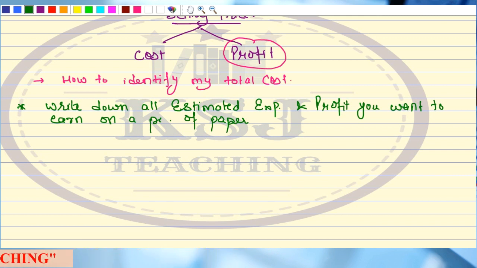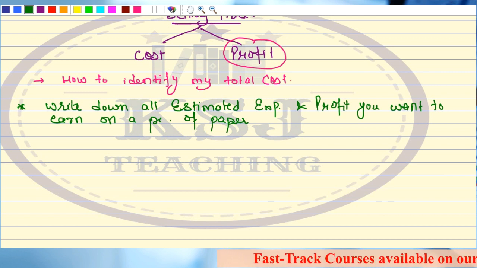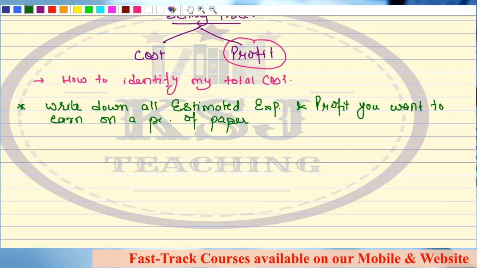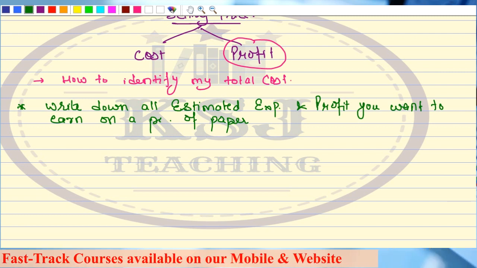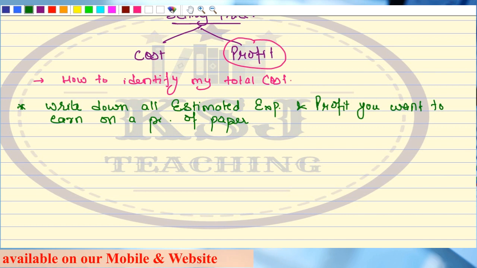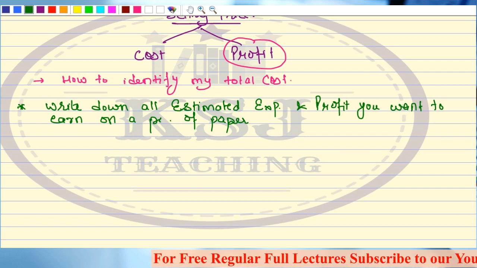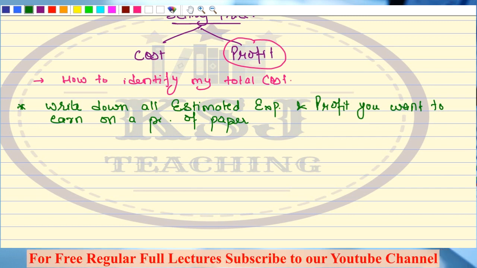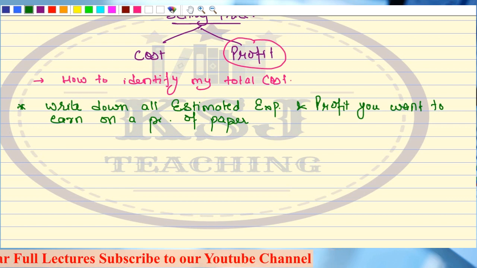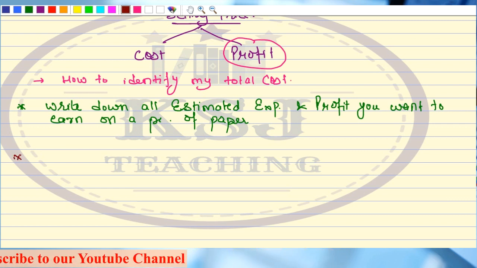Now, this piece of paper, Mr. A went back to his factory. He started writing down all the expenses and the profit that he wants to earn. Now, this paper on which he is writing down his expenses and the profit that he wants to earn, this piece of paper is known as a cost sheet, right? This piece of paper on which Mr. A has written all his expenses and the profit that he wants to earn, this piece of paper is called a cost sheet.